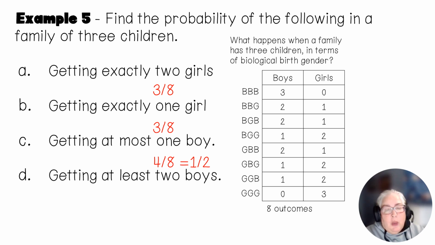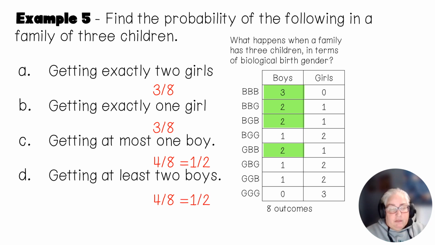Now, if I want to do at least, at least is like the drinking age. If you have to be at least 21 to be able to drink, what does that mean? You have to be 21 or older. So at least acts like the drinking age. If I want at least 2 boys, that's 2 or more. So that would be 2 boys or 3 boys. There's 4 of those, so that would be 4 out of 8, and that gives me 1/2.